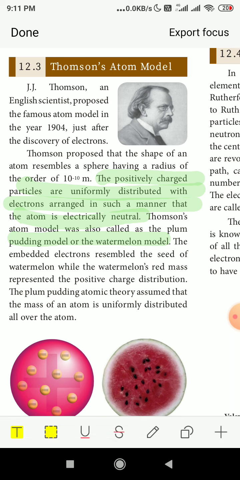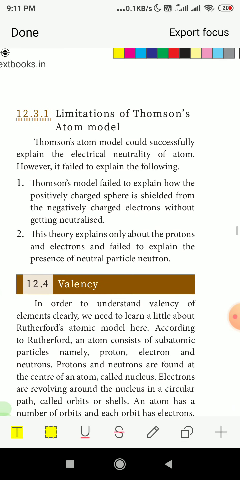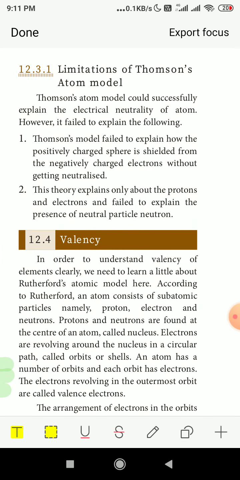Okay. Now, what are the limitations of Thomson's atom model? We will say for everything there will be limitations in explanation. What were his limitations? The Thomson model failed to explain how the positively charged sphere is shielded from the negatively charged electrons without getting neutralized. He said that however many electrons are there, the same number of positive protons are also there. But he was not able to explain how both positive and negative charges are kept shielded inside in a neutral way. He was not able to explain further. That was his first limitation.